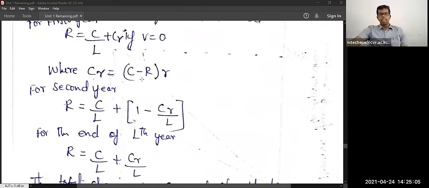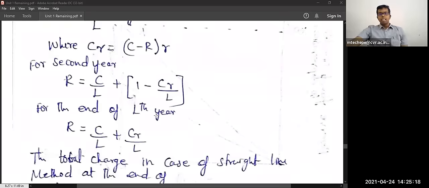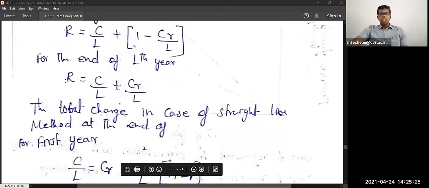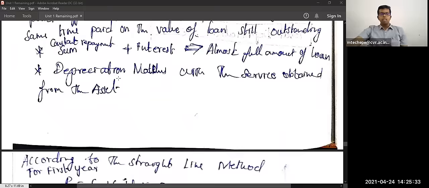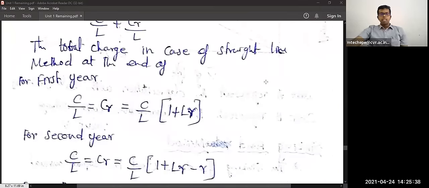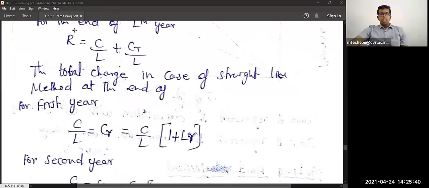Similarly, for the second year, R is equal to C by L plus (1 minus CR by L), where CR is divided by L. At the end of the Lth year, the last year, R is equal to C by L plus CR by L. So this is the formula for calculating the total fixed installment of the total repayment. This is for the Lth year.